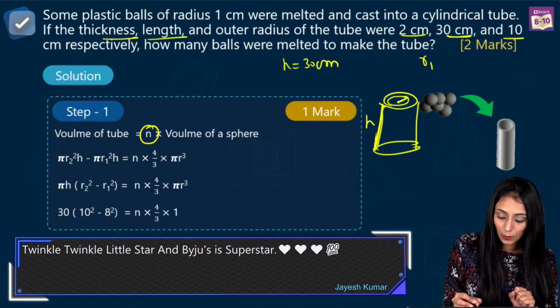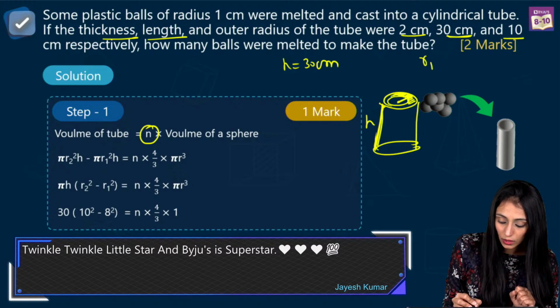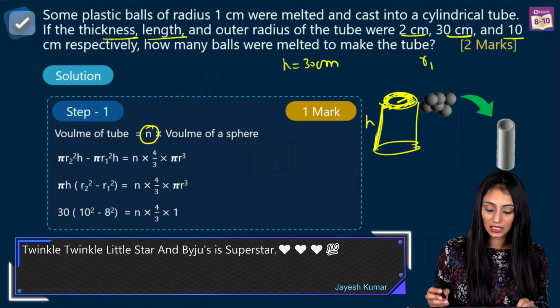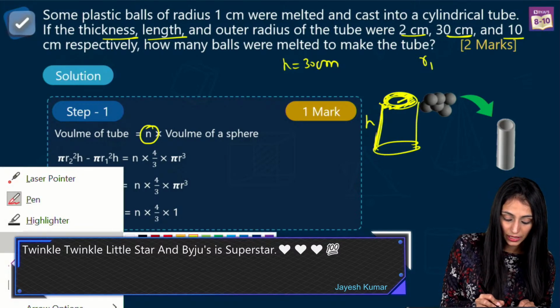Thickness over here is 2 centimeter. Thickness is this thing that I'm highlighting with yellow color. This is the thickness, right? That's 2 centimeter and outer radius is 10 centimeter. Outer radius means, let me just highlight this thing.